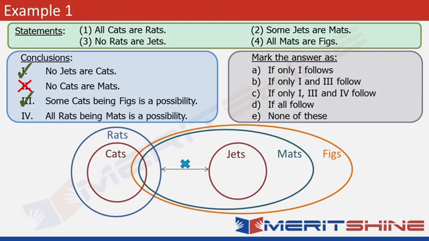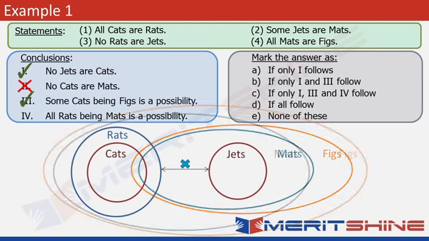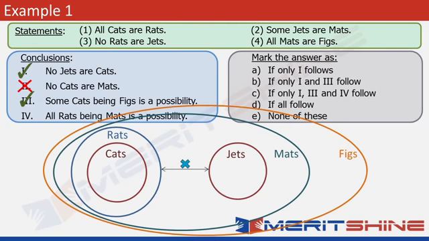But here it's asking if all the rats can be mats. Now what do you think? It should be visible to you from this figure itself. If we further enlarge the set of mats and figs, it can be made possible. Yes, look at this extension. We still don't violate any condition. All of mats is still contained within figs. So that's possible. So we can see that conclusion 4 follows.